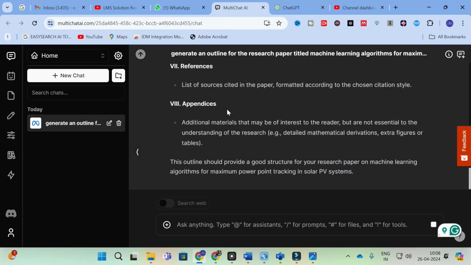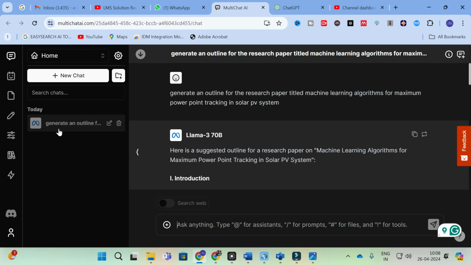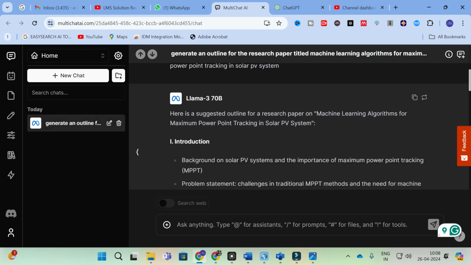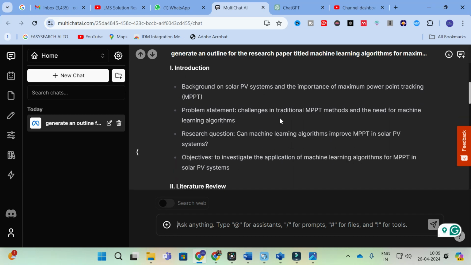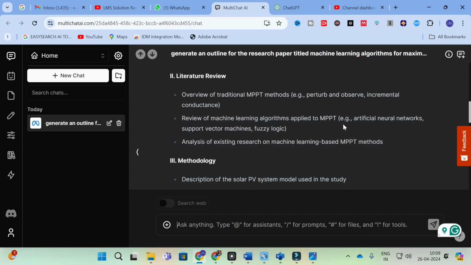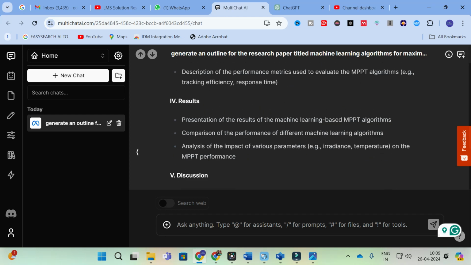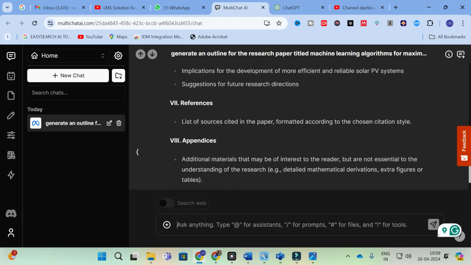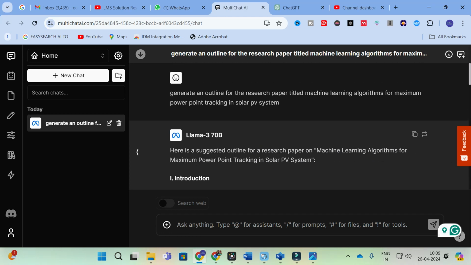So here you can see our content is generated in seconds from the databases of Llama. So here you can see the symbol also here. So here you will be having the option, that outline, that introduction. So here you can see background on solar PV systems, problem statement, research question, objectives. Next, in literature review, overview of traditional MPPT methods, review of machine learning algorithms applied to MPPT. Next, analysis of existing research on machine learning based MPPT methods. Next, here you can see the methodology, results, discussions, conclusions, and then references, appendices, etc. So this is all about the outline generated from this chatbot.